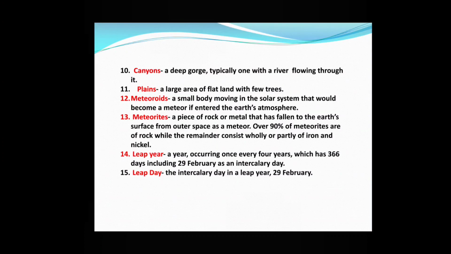Over 90% of the meteorites are of rock, while the remainder consist wholly or partly of iron and nickel. Leap year, a year occurring once every 4 years, which has 366 days, including 29th February as an intercalary day. Leap day. The intercalary day is the leap day, that is 29th February.